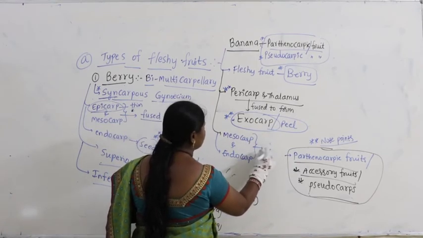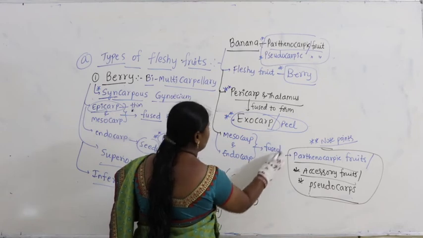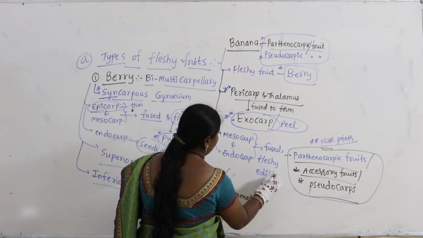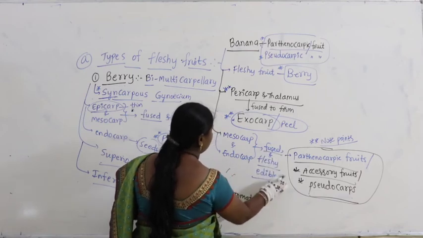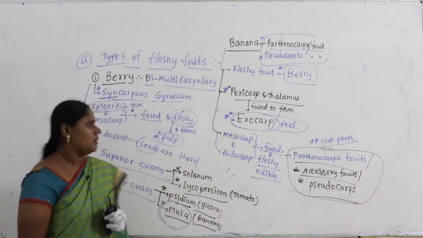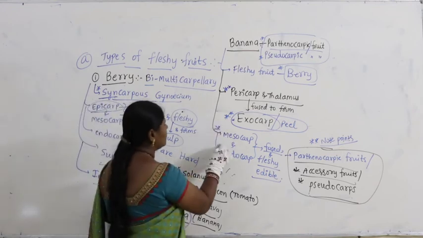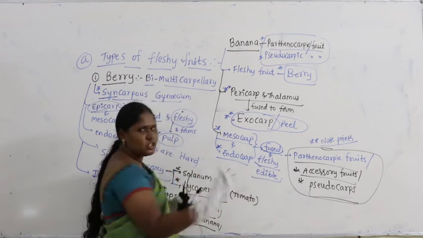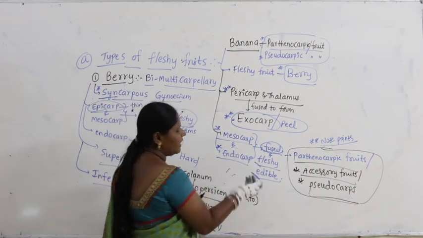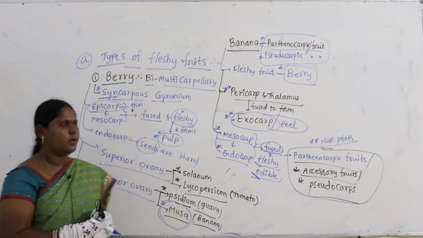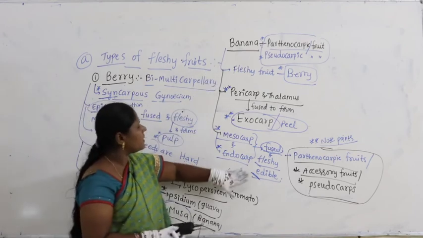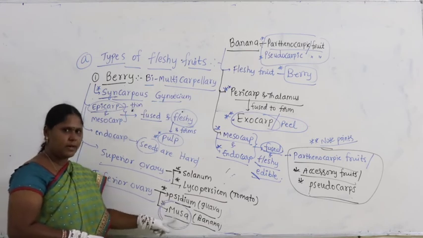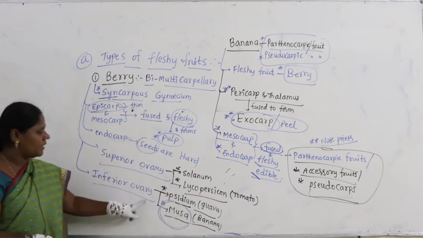The mesocarp and endocarp are fused, become fleshy, and are edible, so they can be eaten as food. So these are all the points about banana. Remember, Musa, banana, is an example of an inferior ovary.